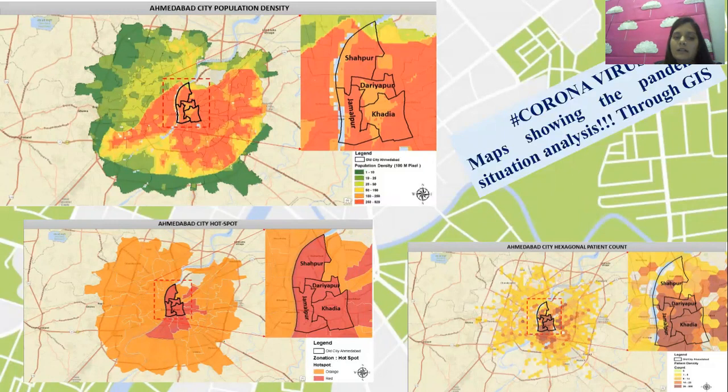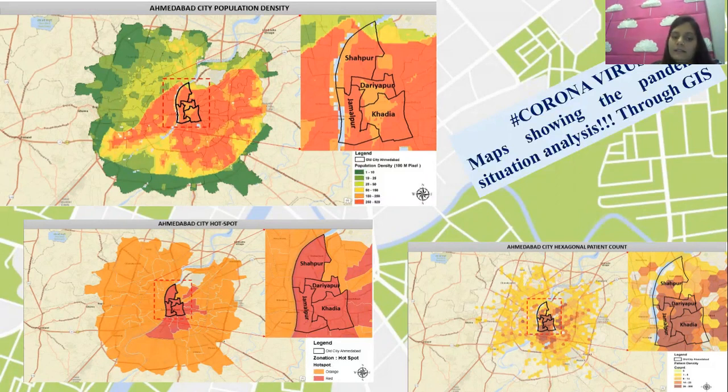The first map you can see is the city population density. Here they have shown the density. The very high density is shown in orange color, right? The area shown in orange has the maximum density. More people reside there, right?